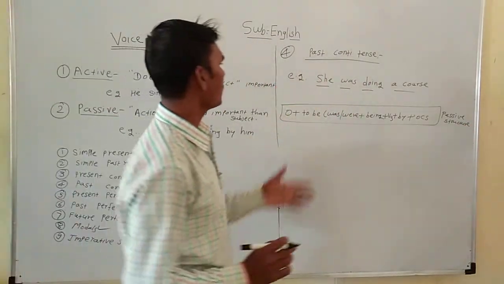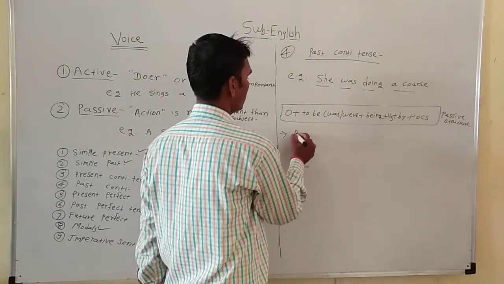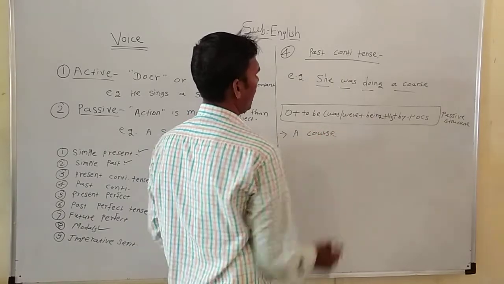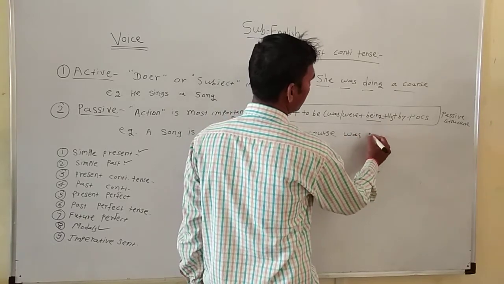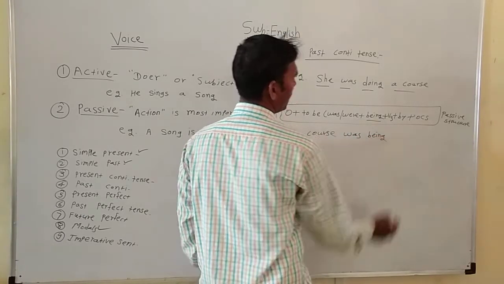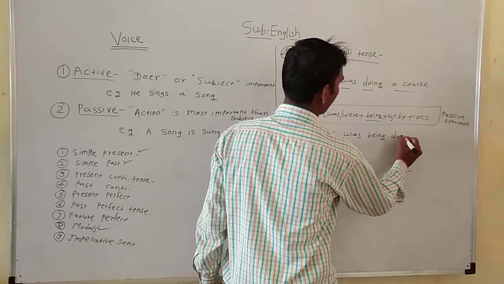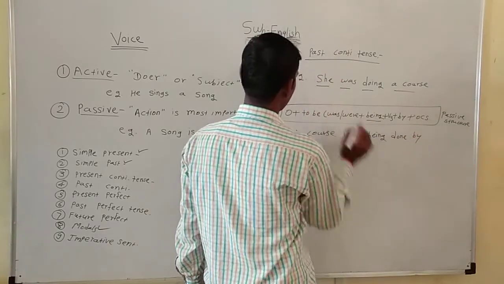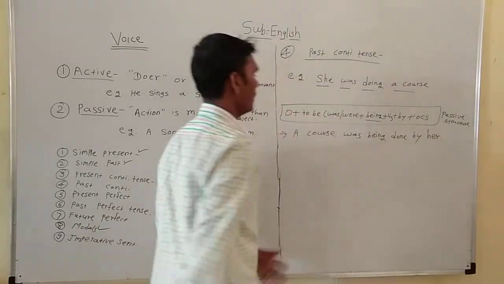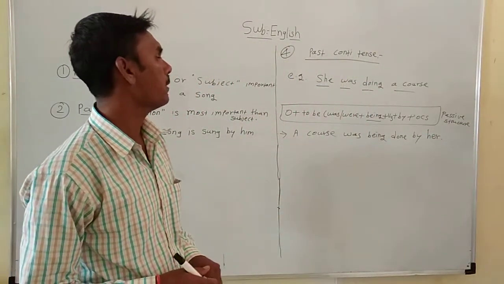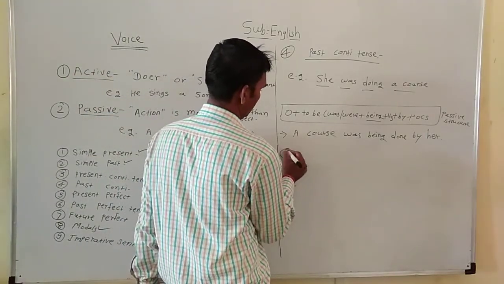So how do we convert it into passive voice? Let's take the object first: a course. According to the object we use the to be, was, then we use being, then V3 of the given verb, done, by, the objective case of she, her. The course was being done by her. Let's see the next example: He was watching birds.